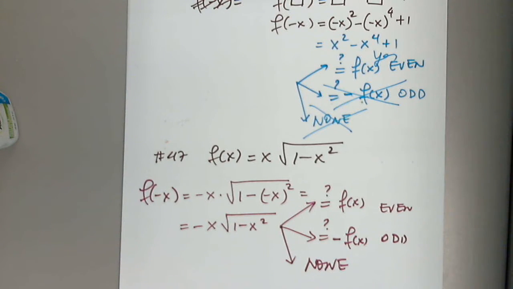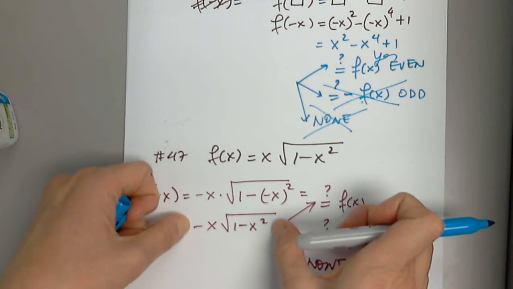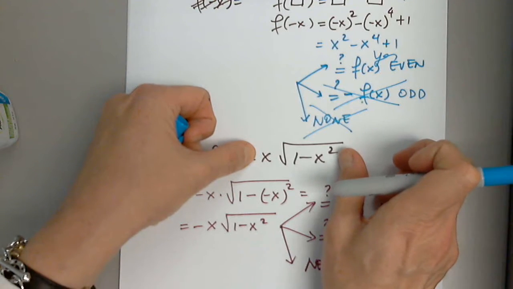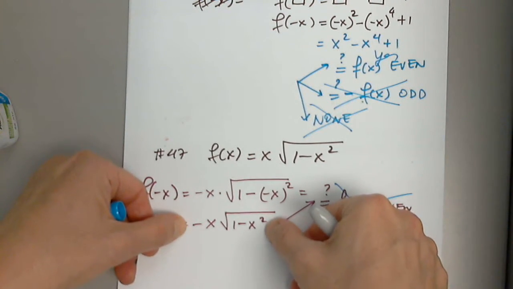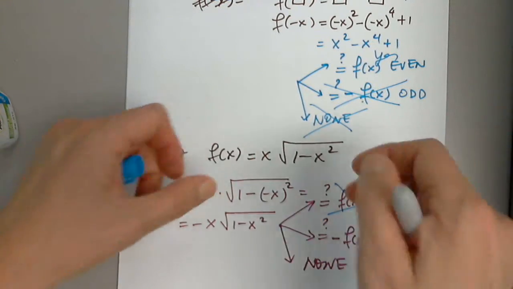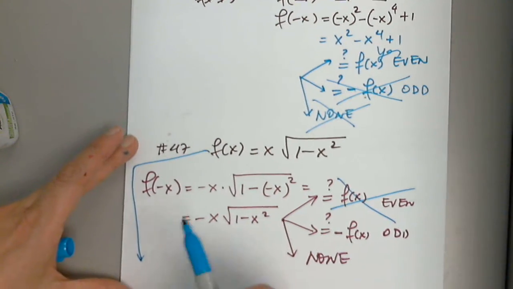So if I graph an even function, I graph this piece, and I don't have to worry about this. I just copy it. If I graph an odd function, I copy what I have here in the third quadrant, and I'm done. So it's nice if they're symmetric, but it doesn't happen all the time. So is this quantity the same with the original function? No. Is this quantity the same with the opposite? I don't know the opposite yet. Let me calculate the opposite.